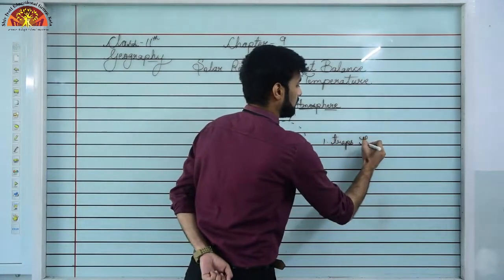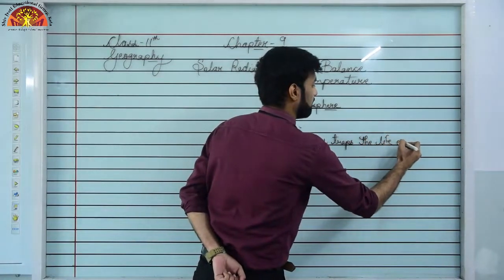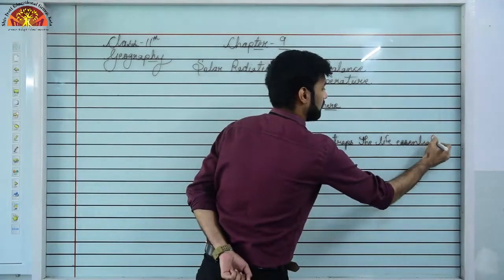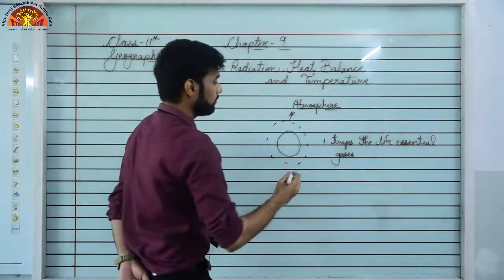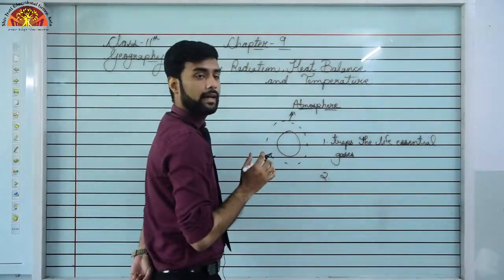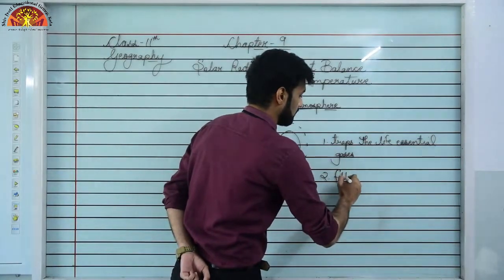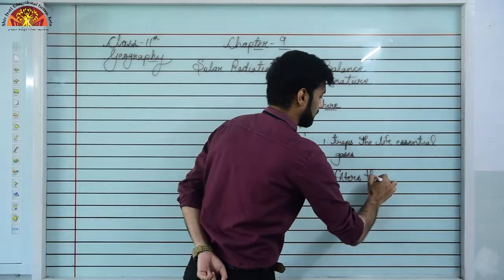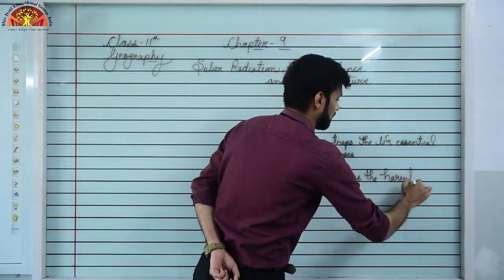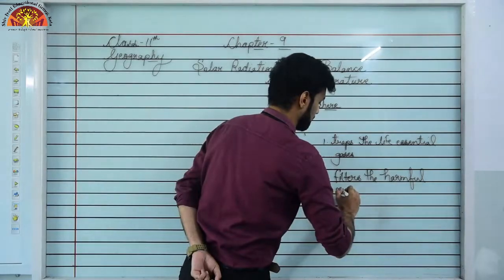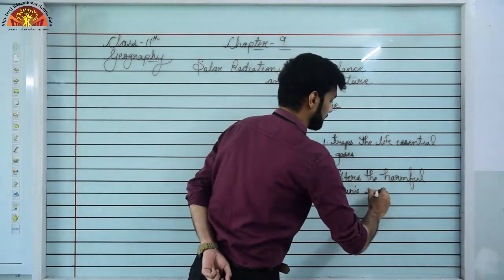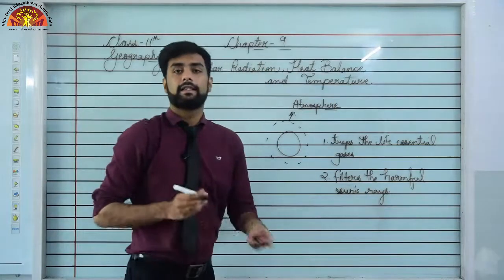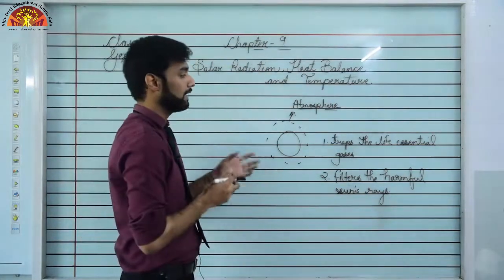It traps the life essential gases. And number two, what the atmosphere does is it filters the harmful sun's rays. So this atmosphere, this blanket of air around our Earth, it serves two purposes.